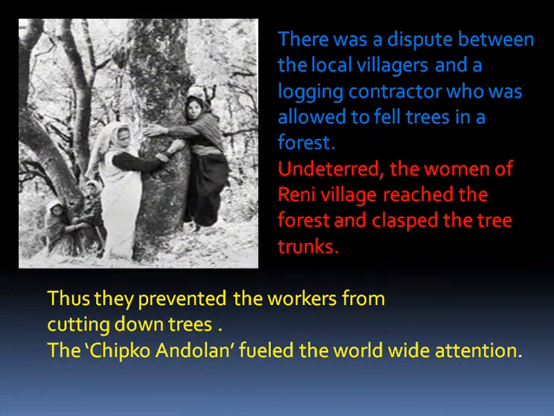Undeterred, the women of Reni village reached the forest and clasped the tree trunks. Thus, they prevented the workers from cutting down trees. Chipko Andolan drew worldwide attention from that time onwards.